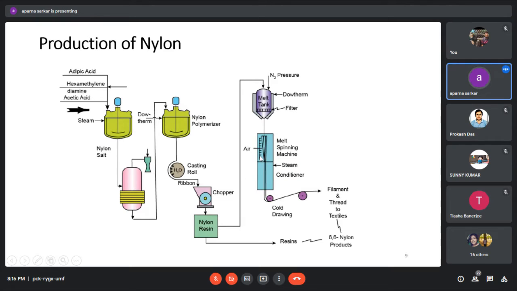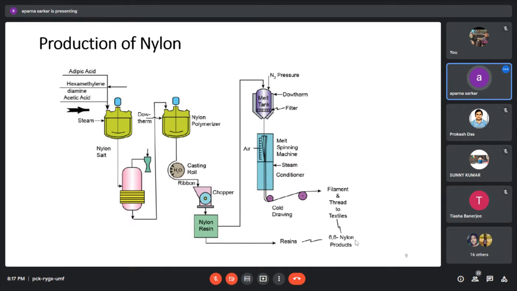Here air pressure is required, forming a spinning force, and we need to maintain 750 rpm, revolutions per minute. At this speed the machine will rotate, and we have hot thread, which then passes through a cold section so that we have a cold thread or filament. Then finally we have commercial nylon 66.